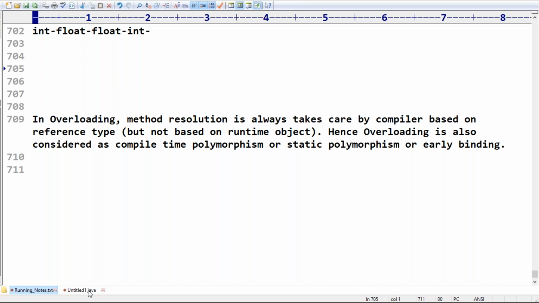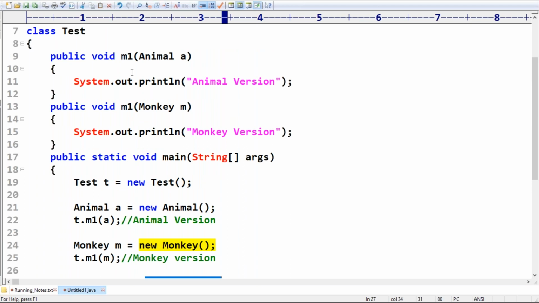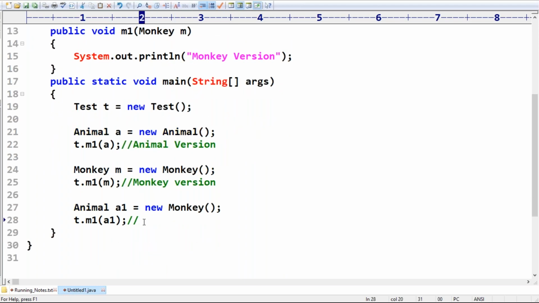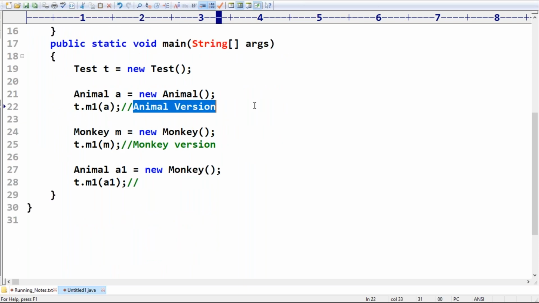Sir, based on this point, now can you please guess? Here I require to consider only references. a1 is what reference? Animal reference. I am never going to worry about the runtime object. In the m1 method, is there any method with an animal reference argument? Yes, it's already there. That's why what is the answer we are going to get, sir? Animal version only, for the third one you are going to get.